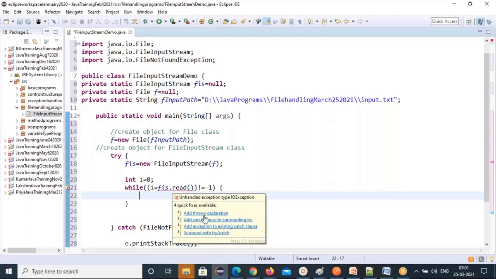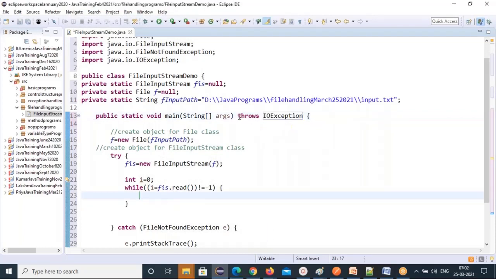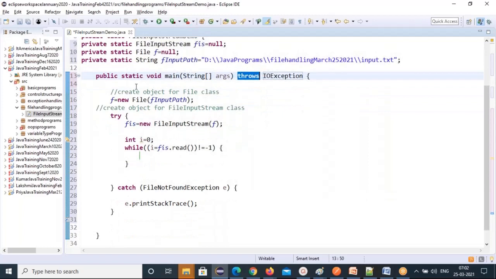So add throws declaration. This time I will use a throws declaration. See, this IO exception is being thrown, and I'm going to handle the IO exception here. Otherwise it will ask you one more time for a try catch block, but I'm not using that. This time I'm using a throws declaration. Already we used a try catch block here, so you can use a throws declaration here. So these are all checked exceptions. Throws IO exception, the class name.